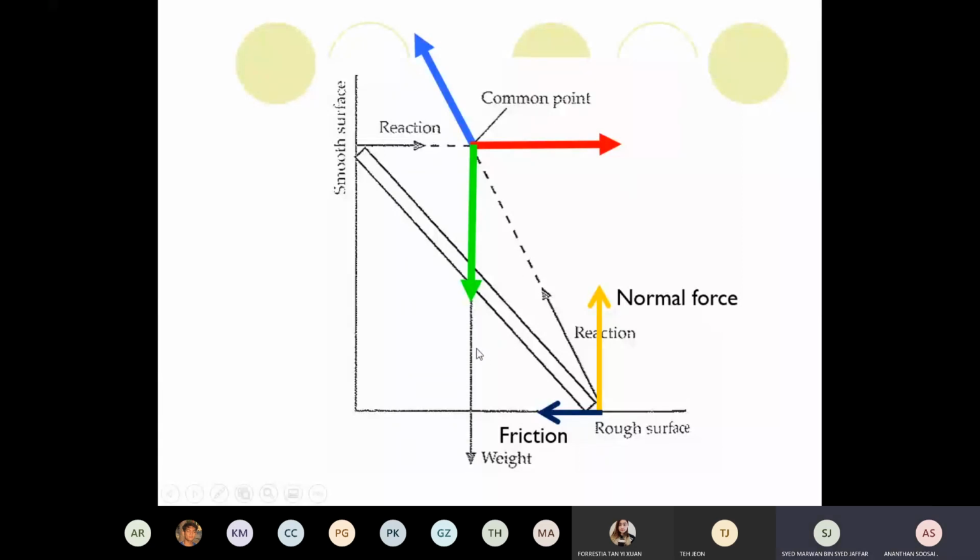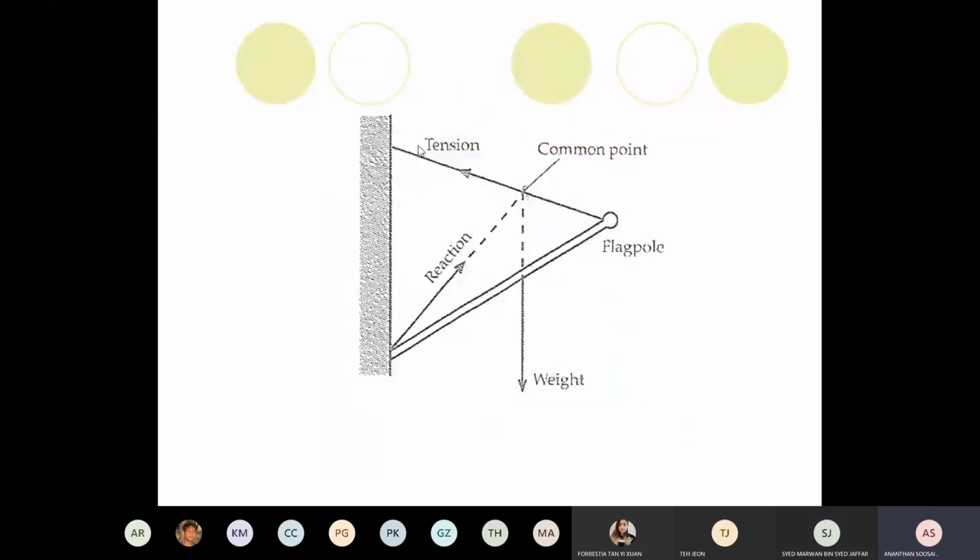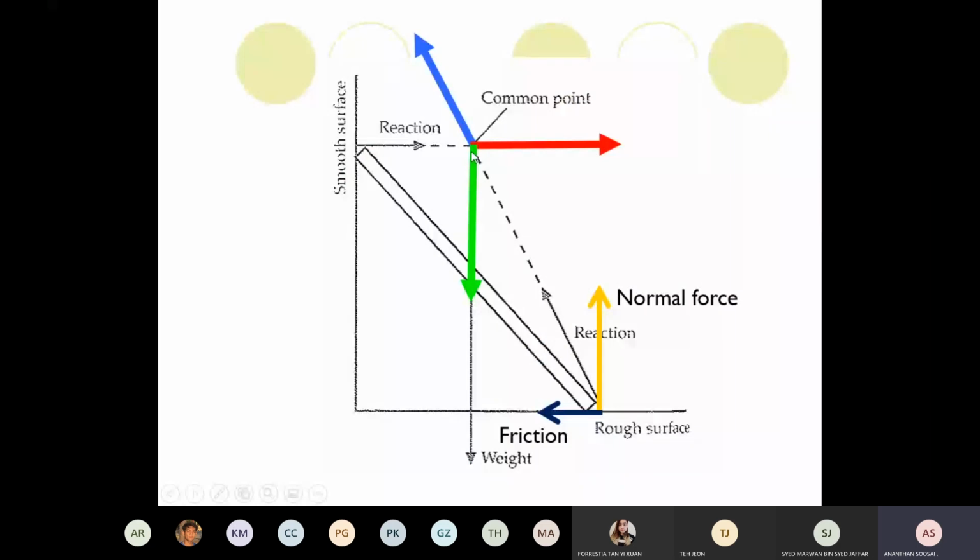If it's in equilibrium, another thing: the 3 forces acting on this object, if you extend the forces, this force you extend, and this force also you extend, both forces extend the line of action, they'll meet up at a single point. They have to meet up in a common point. If all 3 forces meet up at a common point, this is the indication that they are in equilibrium. Okay, something new for you. So how to indicate?